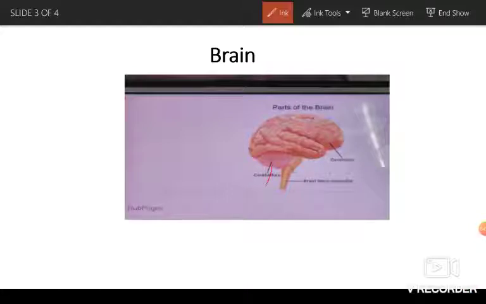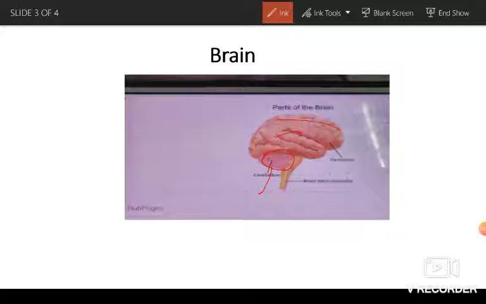Now I'm going to explain this part. This part is called the cerebellum. That's why it has been told that it is much smaller than the cerebrum. It is located just below the cerebrum, and it is at the back of our brain.